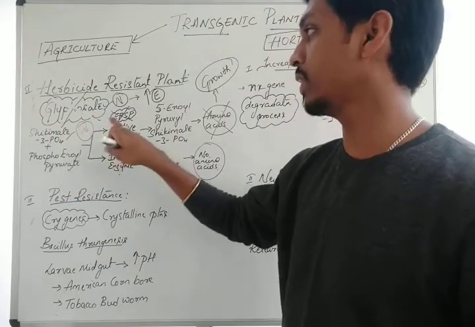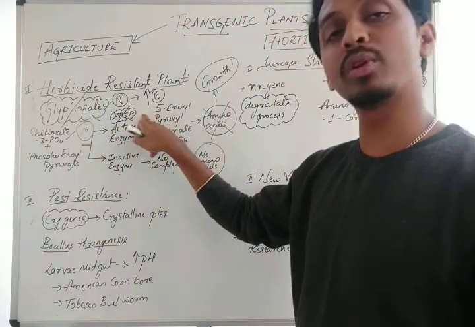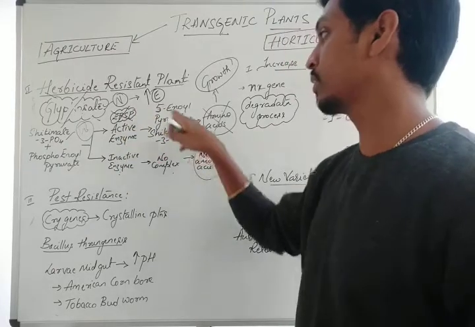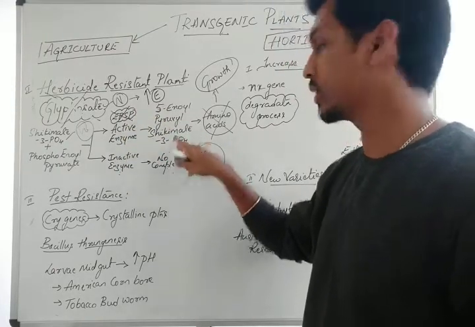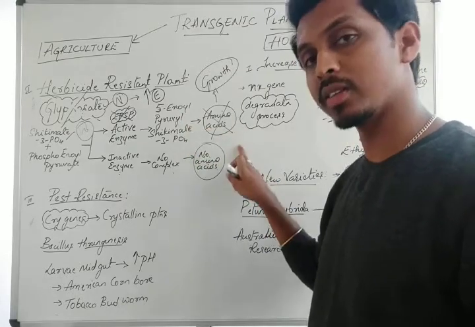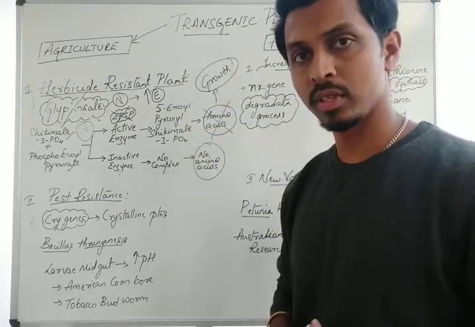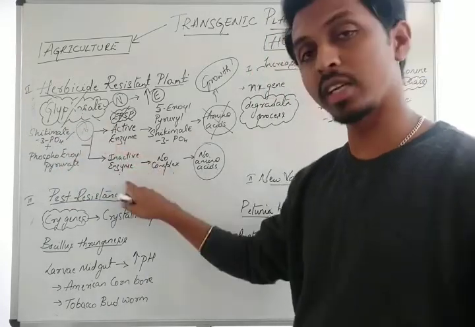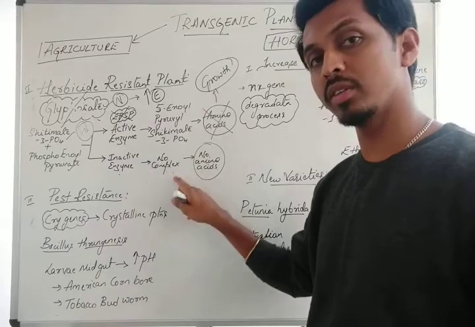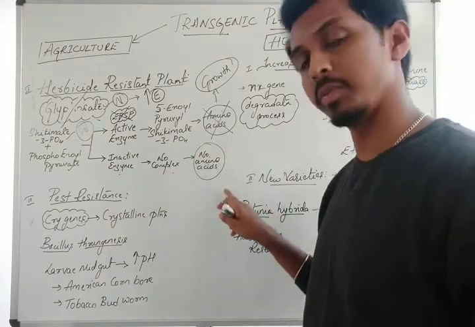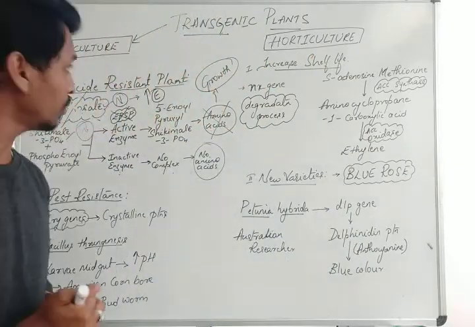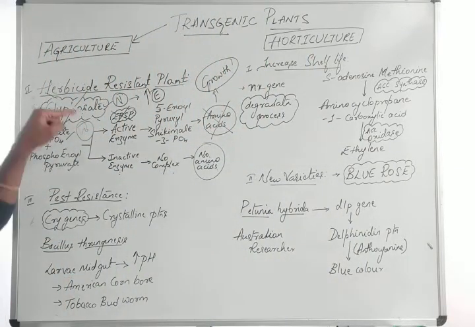So in simple terms, if there is no glyphosate, these two molecules combine with the involvement of the enzyme EPSP. I have an active enzyme, where I get a complex. This complex in turn produces amino acids, and amino acids are used in growth. Whereas in the weed plant, the same enzyme is inactivated. There is no complex production, so there are no amino acids, and the plant dies. So that is one mechanism of how we use transgenic plants as herbicide resistant plants, transgenic plants with respect to agriculture.